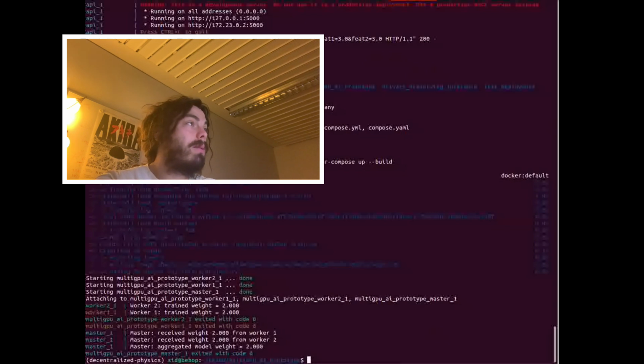And basically it sets it up, and in this case what we're doing is running multi-GPU, or in this case multi-containerized versions, which, for instance, if we run on NuNet can be run on multiple GPUs. We essentially create two workers that might be running on two nodes, and we have some neural network that we train, and then we have some action node that does some aggregation on this.